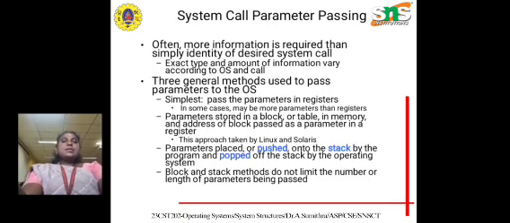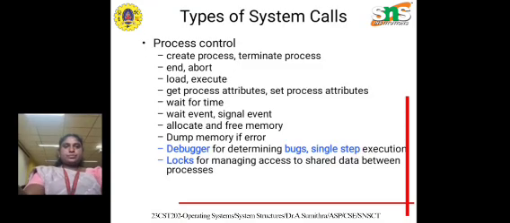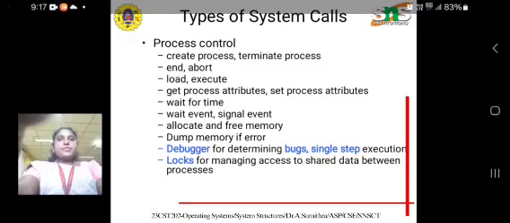Next comes system call parameter passing. Often more information is required than simply the identity of the desired system call. The exact type and amount of information vary according to the operating system. The simplest method to pass parameters is to store them in a table, with the table address passed as a parameter in a register, by which the user program interacts with the operating system. And these were the types of system calls.